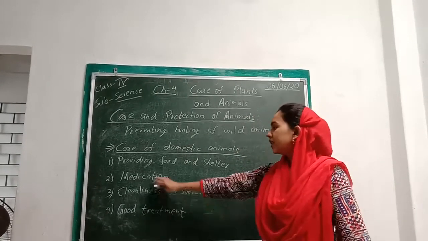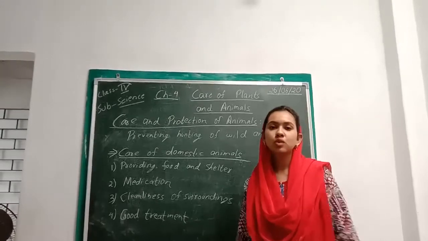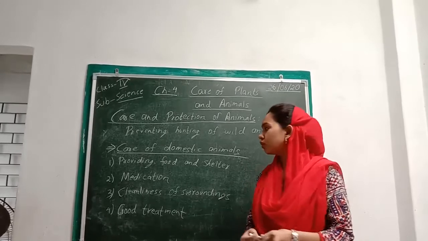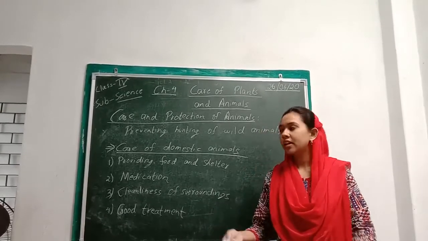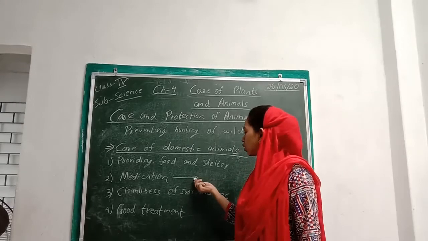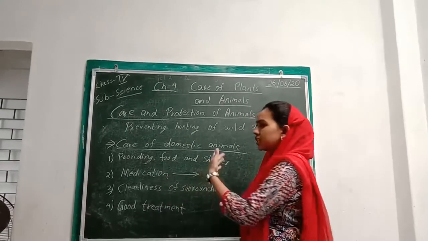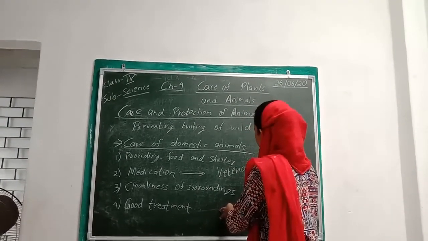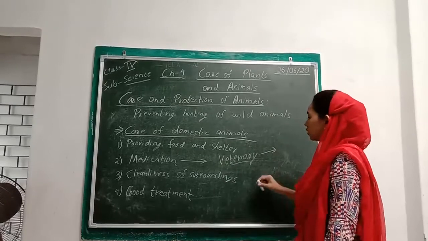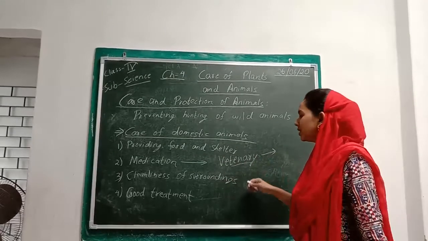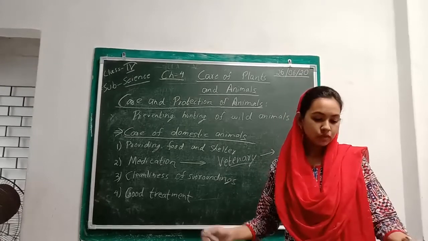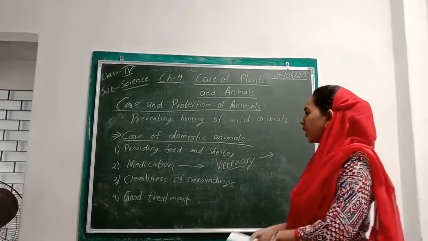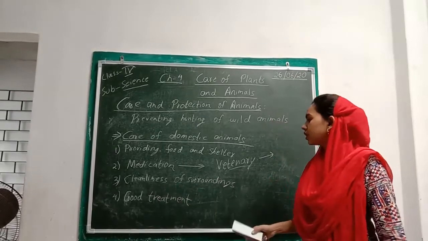Next is medication. Like human beings, animals also fall sick. So if your domestic animal falls sick, it is obviously your responsibility to take care of them. We have to take them to doctors. The doctors of these animals are known as veterinarians, and we have a special hospital for animals, the veterinary hospital. So we have to take them to the doctors, and the doctors will give them medicines and they will become alright.